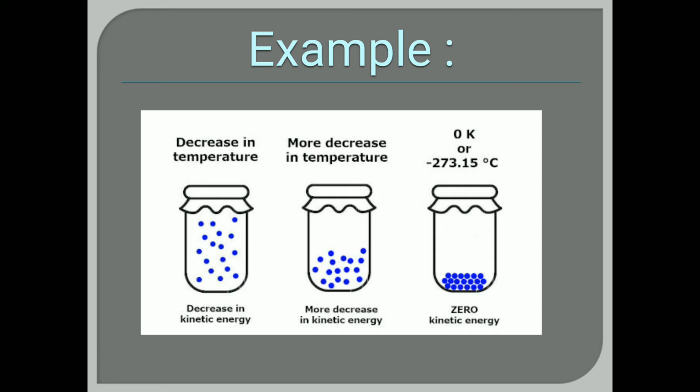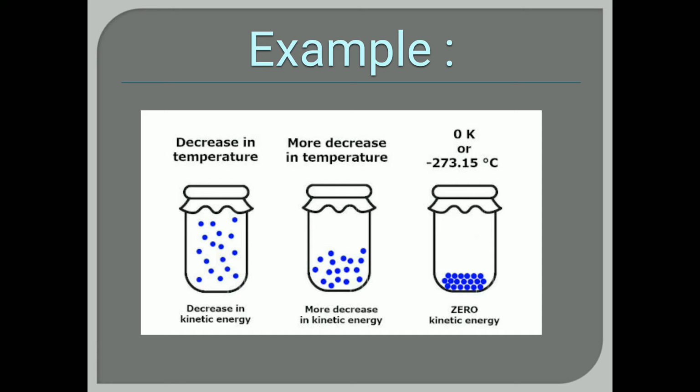If you see in the diagram, there is a jar having small molecules inside it. When temperature is decreased, the kinetic energy of all those molecules is also decreased. When temperature decreases more, kinetic energy decreases further, and all molecules inside the jar come down, or we can say they get close together.